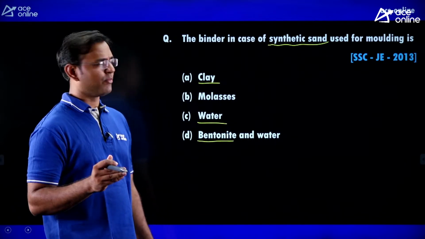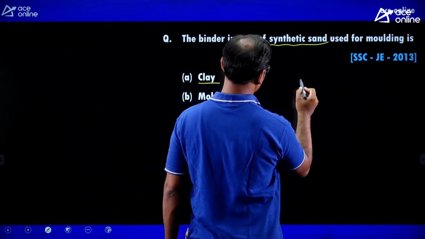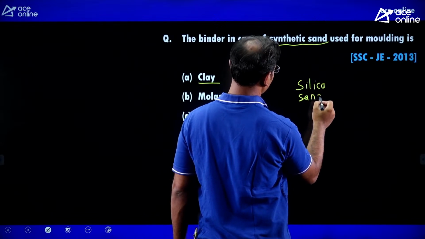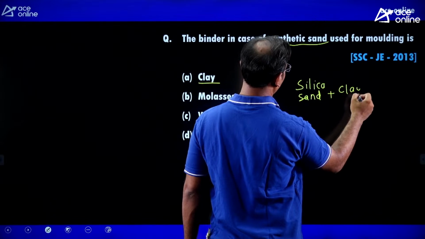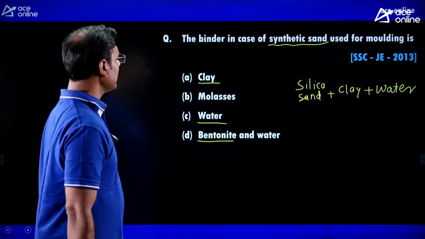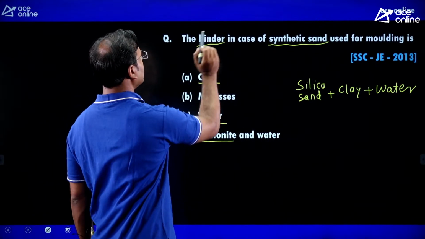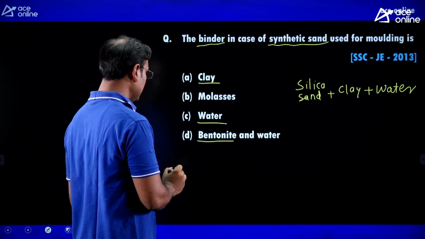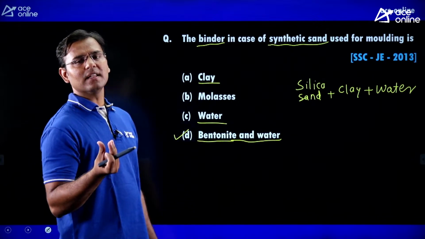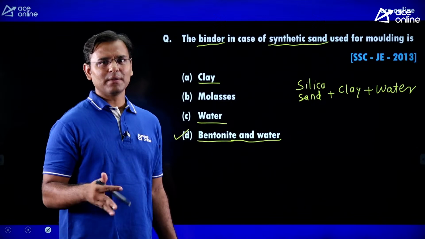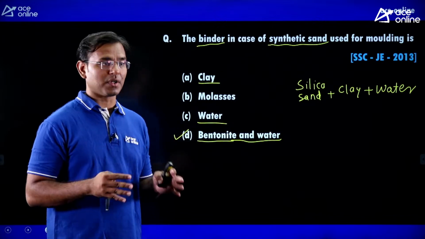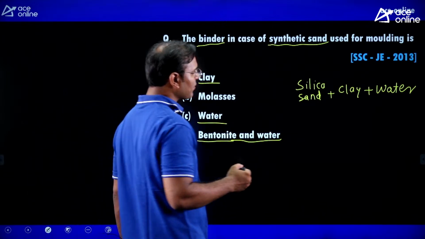For making the mold we are using silica sand plus clay plus water. Then the binder in case of synthetic sand used for molding is bentonite and water. The binder is what binds the sand particles, meaning it joins the sand particles and the joint has good strength. Then bentonite is one type of clay.